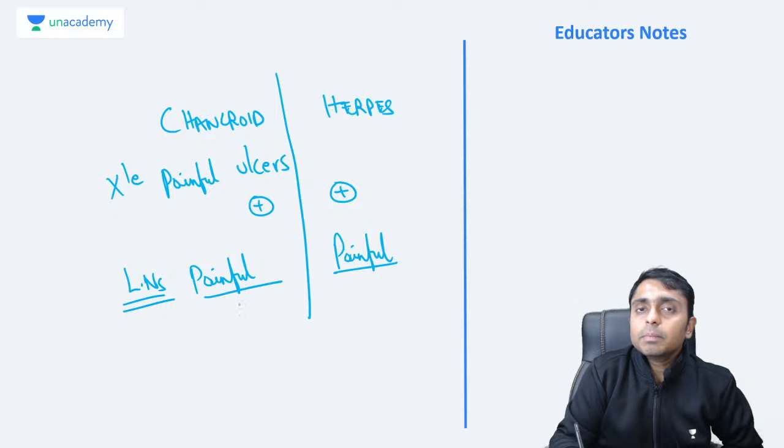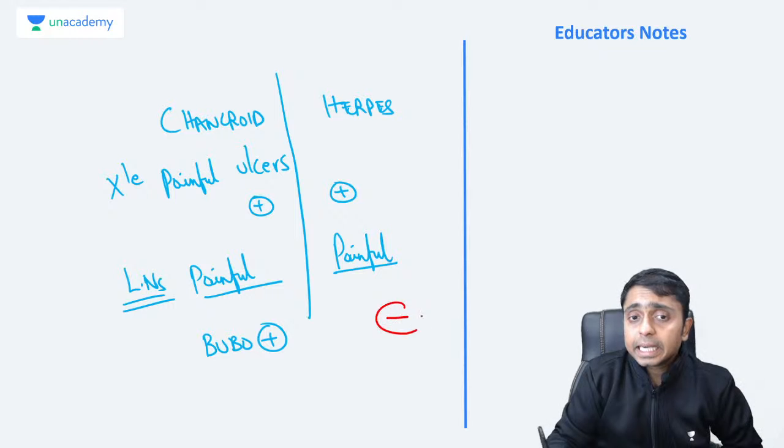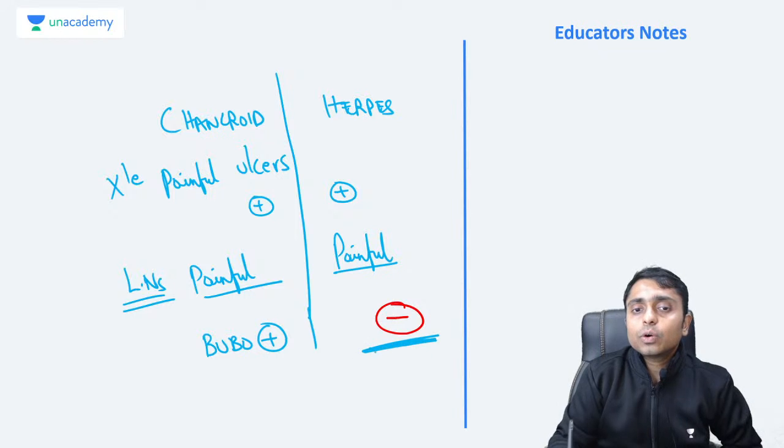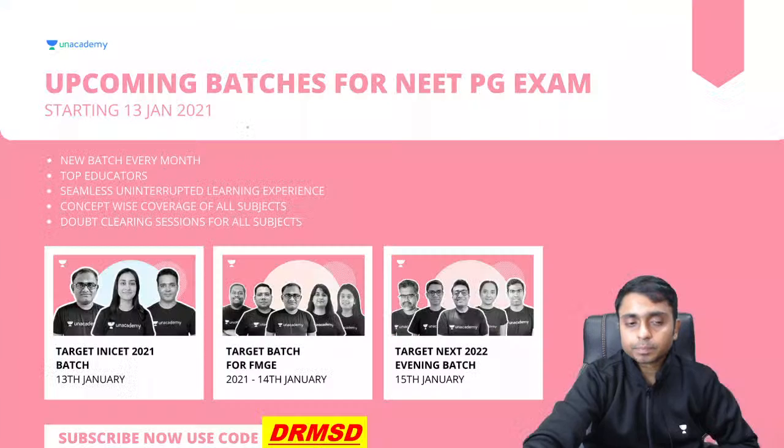Painful in both of them, but in chancroid we will have a bubo, whereas in herpes we don't see any bubo. This is a very important difference which all of you should know. We don't get to see bubo in herpes. So the last one is herpes.